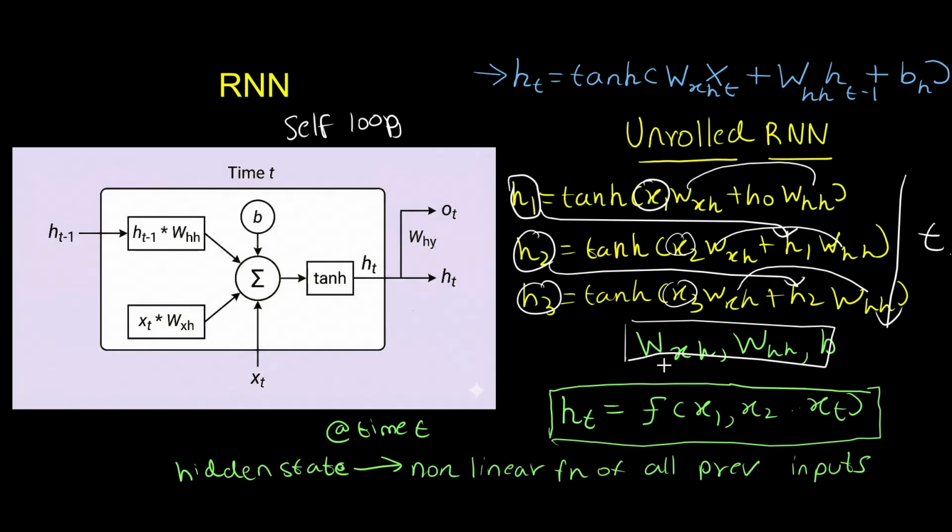More generally, the hidden state at time step t is effectively a nonlinear function of all the previous inputs. This can be represented by this equation for a time step t for a hidden state, because each state depends recursively on the previous one, as we see through these equations.